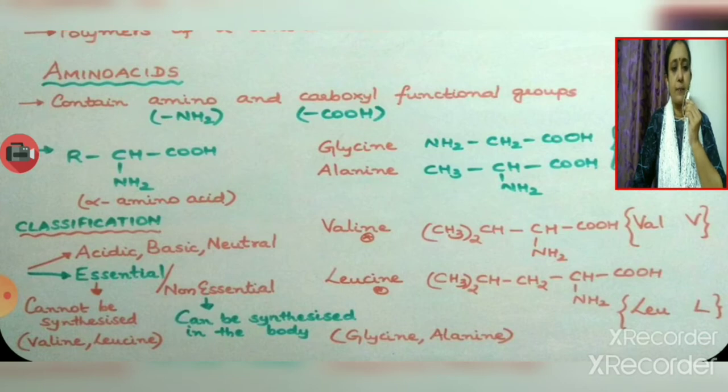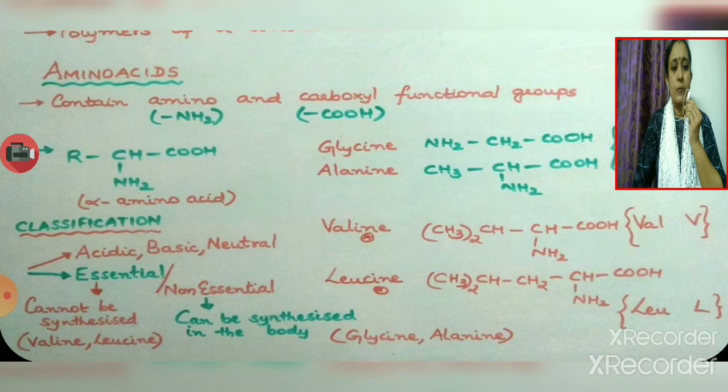Let us now discuss the classification of amino acids. Based upon the number of amino groups and carboxyl groups present, we can have three different types of amino acids: acidic, basic and neutral. Acidic amino acids contain more carboxyl functional groups, whereas basic amino acids contain more NH2 groups, whereas neutral amino acids contain an equal number of NH2 and COOH groups.